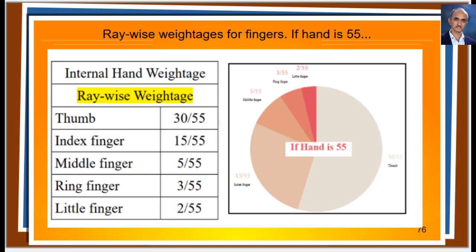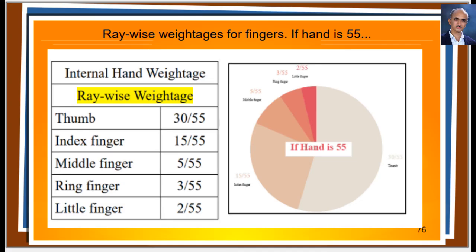For simplicity, let us consider the value of the hand as 55, as mentioned in the table of amputations. It becomes the denominator. That means if the hand is 55, the thumb has a value of 30 out of 55 of the hand. And the little finger has a value of 2 out of 55 of the hand.